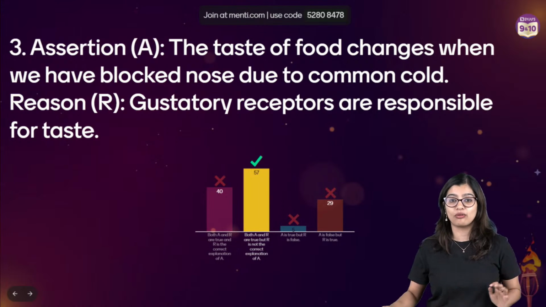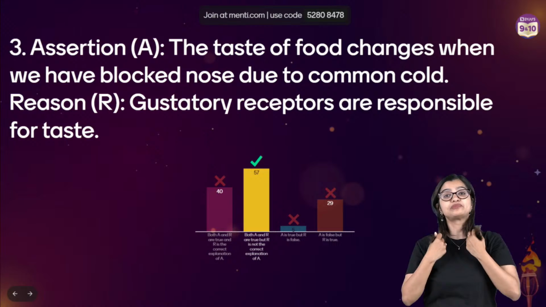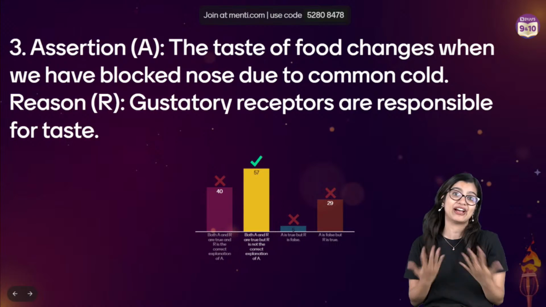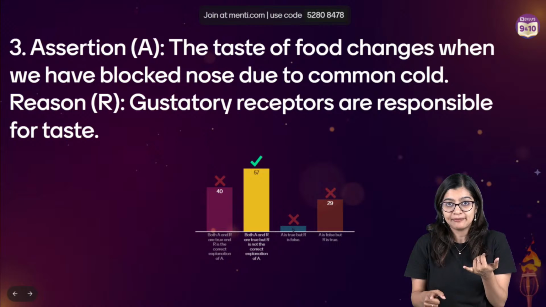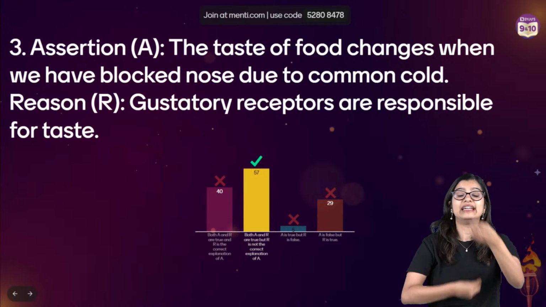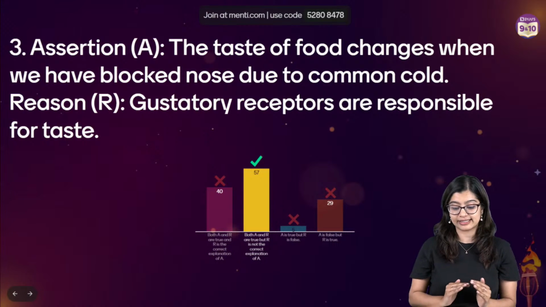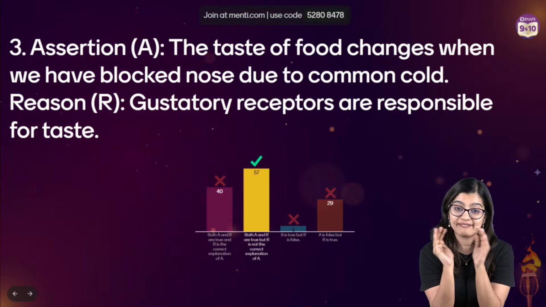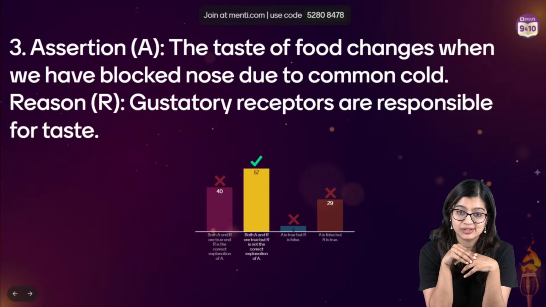People who have had COVID, right? I am sure that those of you who have had COVID, I've had COVID like twice, and in that case, I was not able to taste my food properly and I was not able to smell things. That is because they have interfered with that. Which is why in this particular case, the correct answer here is B. Are we clear? Yes or no?